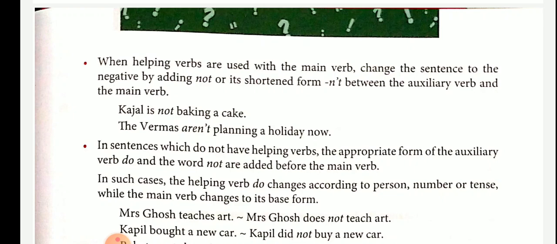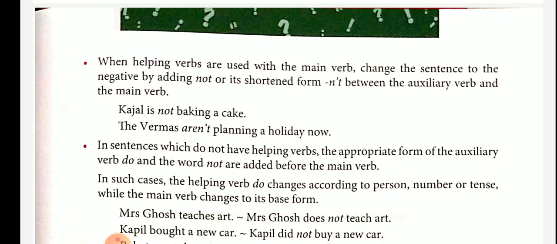Imperative sentences. Imperative sentences express a request or advice or give an order or a command. So if our sentence is a request, it is an imperative sentence. If it is an advice, it is an imperative sentence.